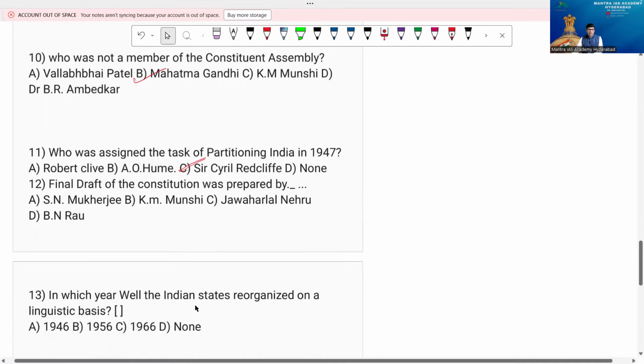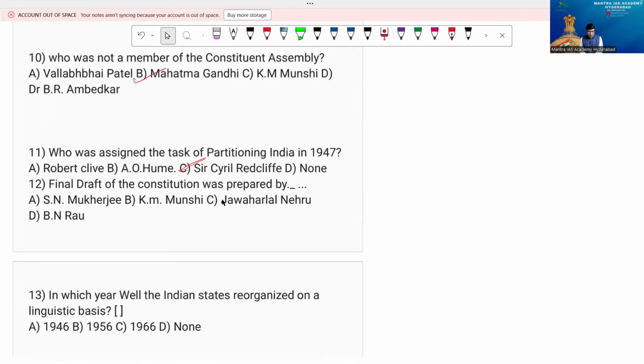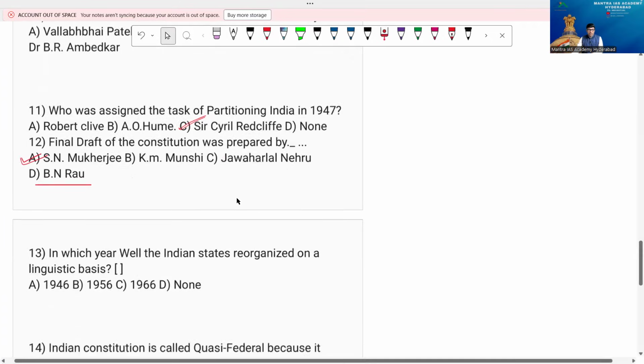Now come to question number 12. The final draft of the Constitution was prepared by S.N. Mukherjee, K.M. Munshi, Jawaharlal Nehru, or B.N. Rao. Beta, B.N. Rao is very important, they usually ask this. He is the constitutional advisor, the legal advisor. Jawaharlal Nehru, of course, is not the answer, and K.M. Munshi is a member of the drafting committee. So the answer for this question is S.N. Mukherjee.